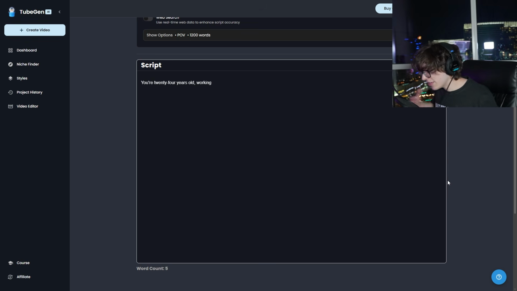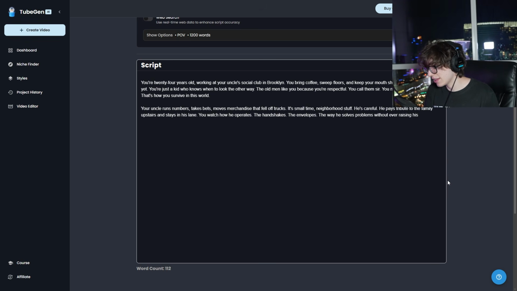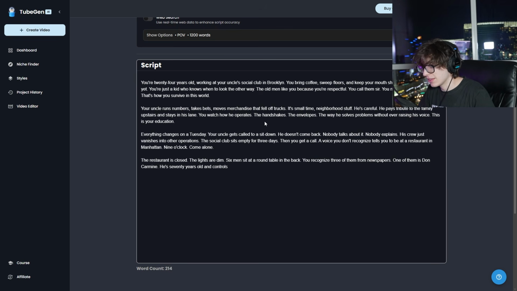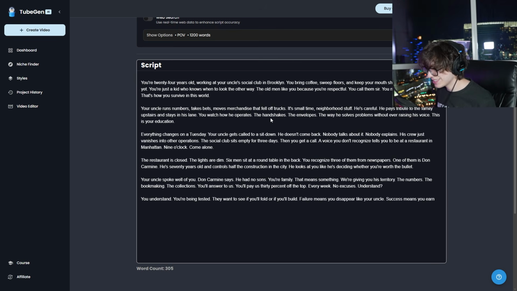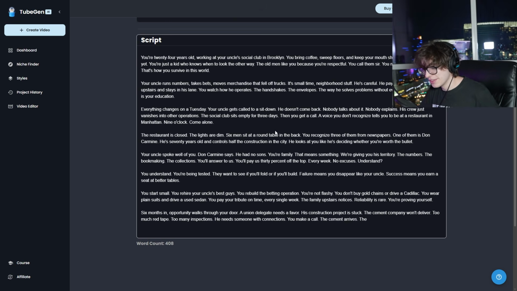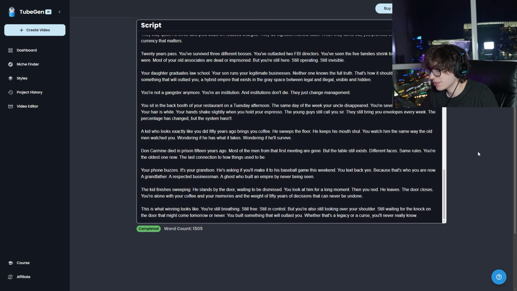And essentially what is going on is on the back end, TubeGen is analyzing the transcripts of the videos and training TubeGen's AI model to write just like this channel. And of course, because this is only 1,200 words and it writes like 100 words per every 2 seconds or so, this should be done in literally like maybe a minute max. So we have our video script done here.